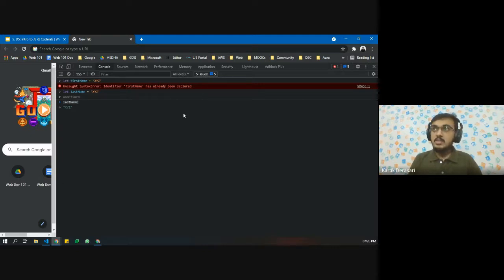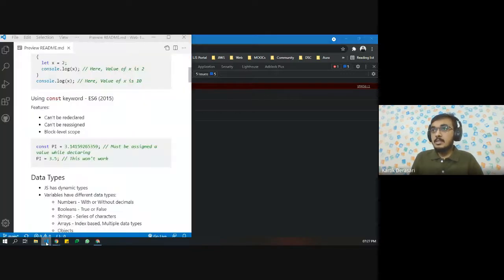Then we can change the value to, let's say, pqr. But if I say let last name equals abc, then this should not work when we use the strict version of JavaScript. And let's see const.